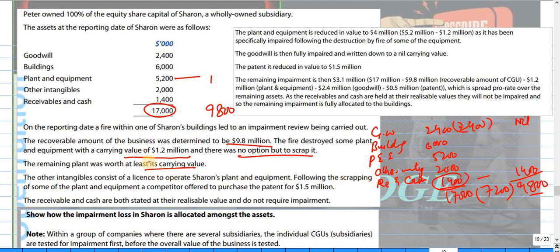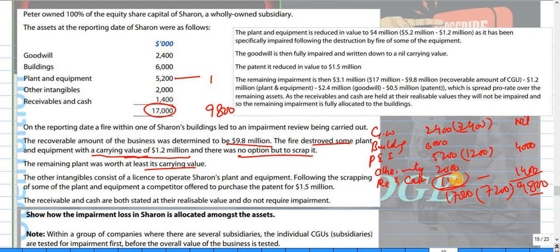Clear? One thing more here is that the fire destroys some of the plant, and the carrying amount of that plant is 12. So we just deduct 1200 from this plant and equipment. So I think this is 4,000.